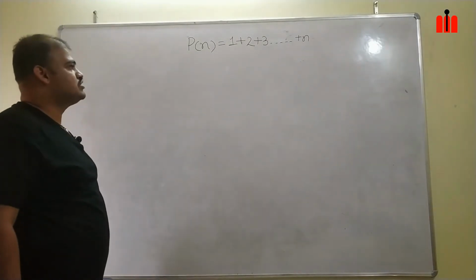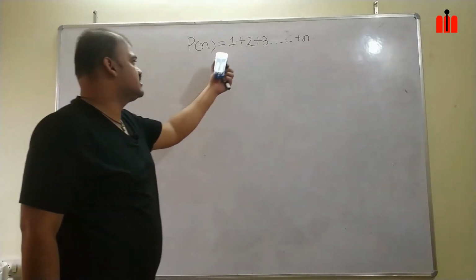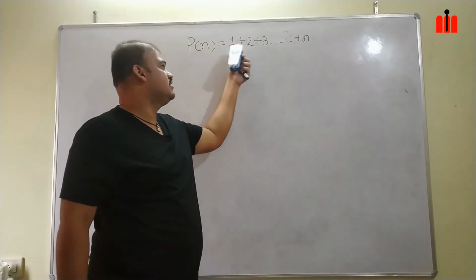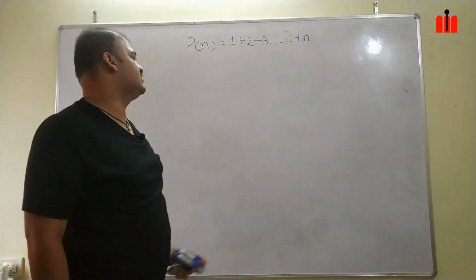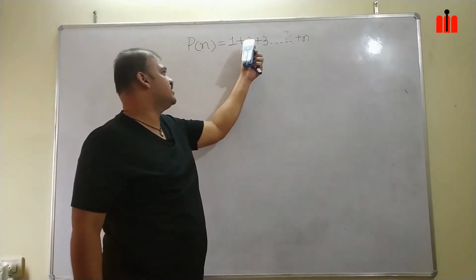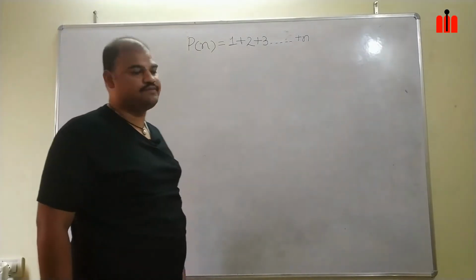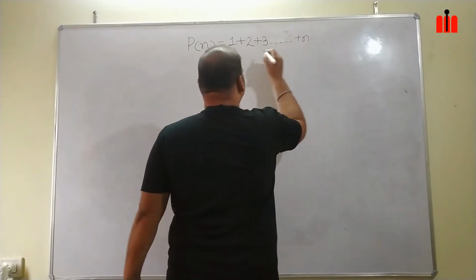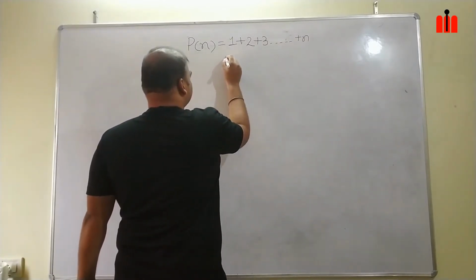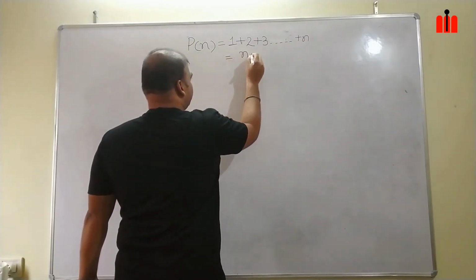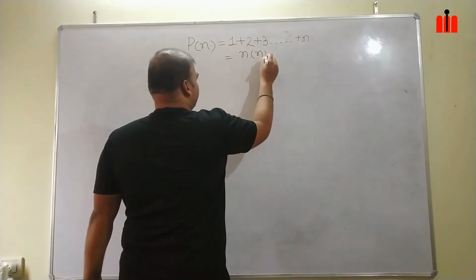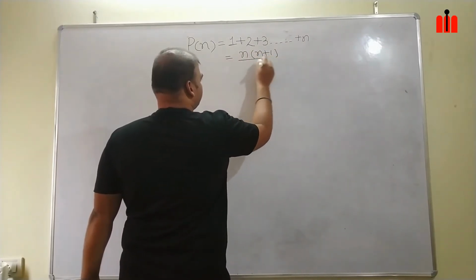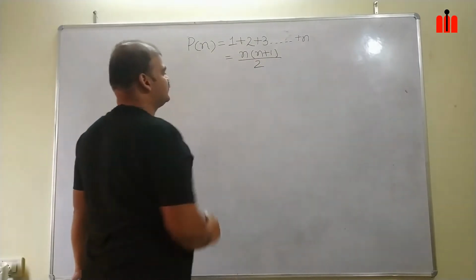Okay? So, this is a mathematical expression for my statement, that is sum of n natural numbers, which is 1 plus 2 plus 3 plus up to n. This is equal to n plus 1 by 2.